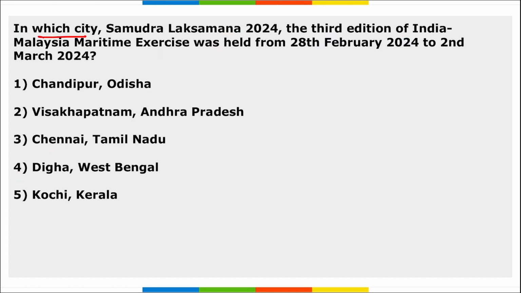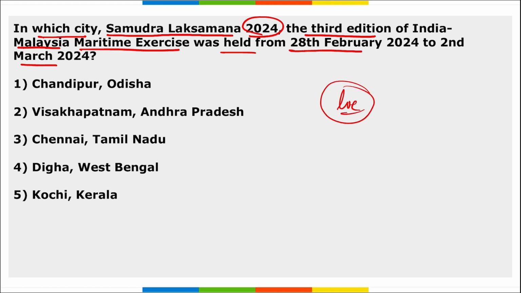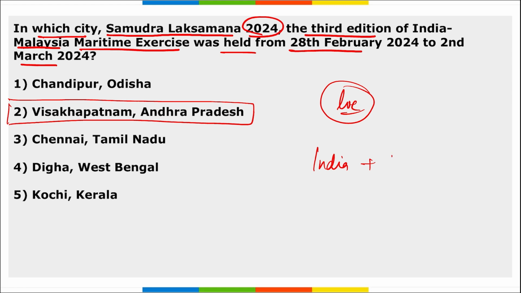Next, in which city was Samudra Lakshmana 24, the third edition of the India-Malaysia Maritime Exercise, held from 28th of Feb to 2nd of March? The question asked is about the location where this exercise Samudra Lakshmana was held. So this exercise was held in Visakhapatnam, Andhra Pradesh. It was between India and Malaysia.